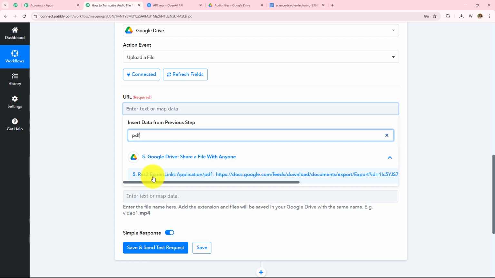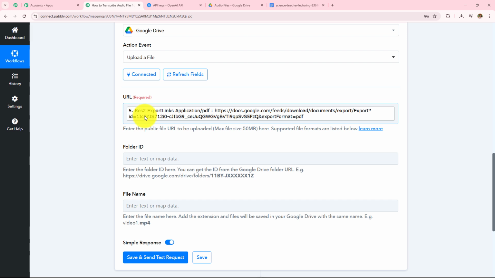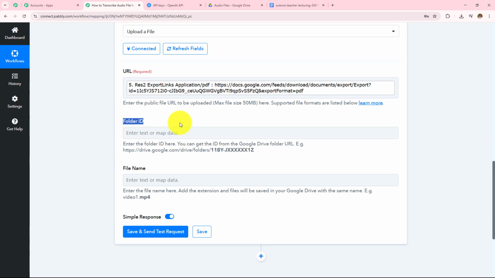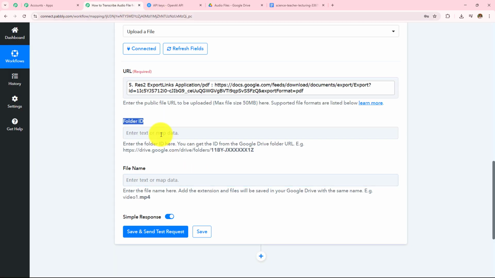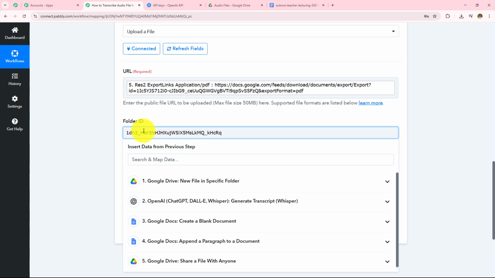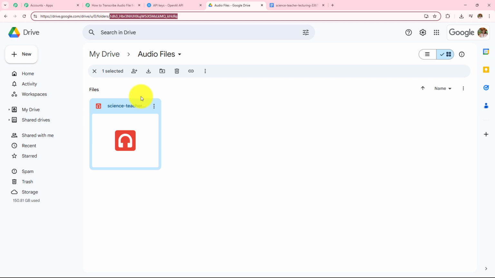This is the PDF export links application/PDF. This is the URL which I need to enter in this URL field, and then I have to select my folder ID. So I am going to upload the same file in the same folder only. So I am going to copy this. In this URL you can see folders/ and this is the folder ID. So I'm going to copy this folder ID and manually paste it over here because I want to upload all my files in this particular folder itself.